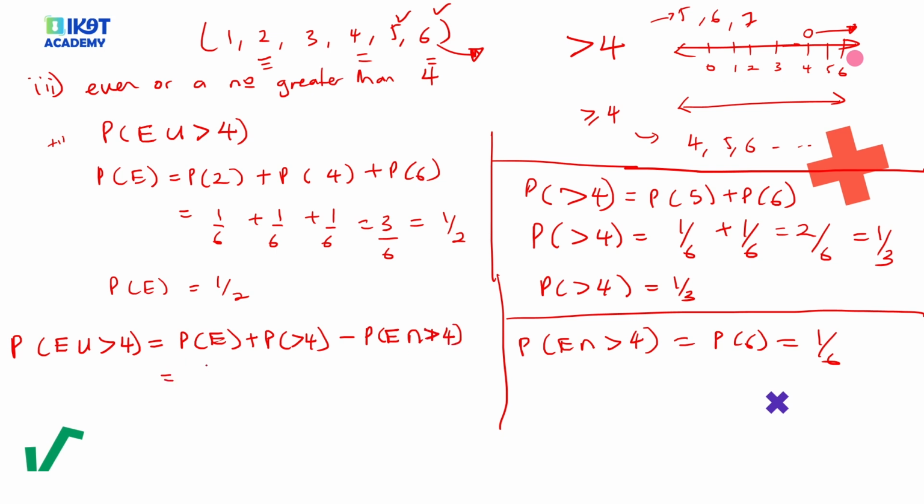So here we have a half plus a third minus 1 out of 6. You can now put this into your calculator, and I think you're going to get the answer as 2 out of 3. Yes, so now we have solved 2 examples.